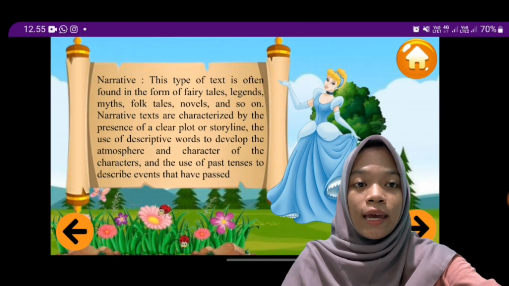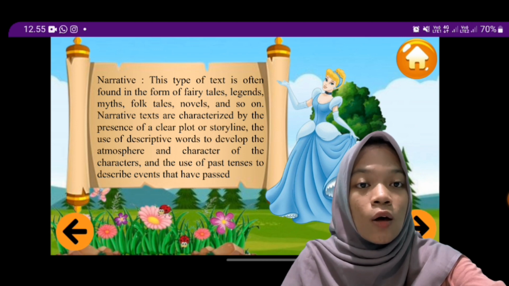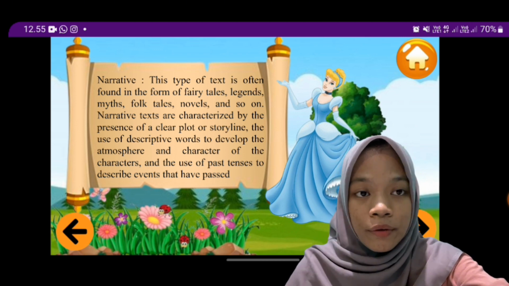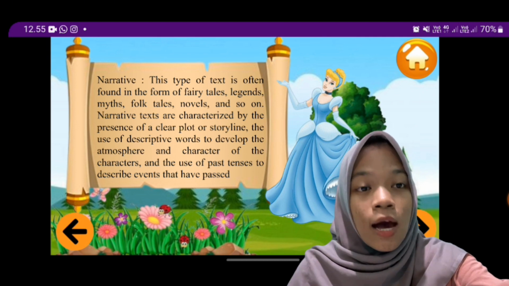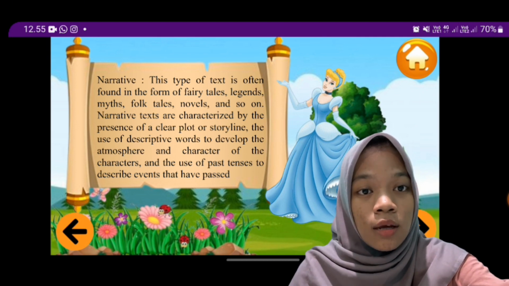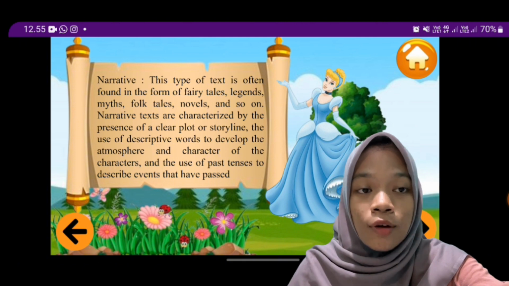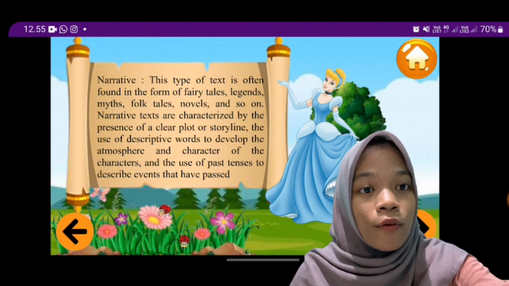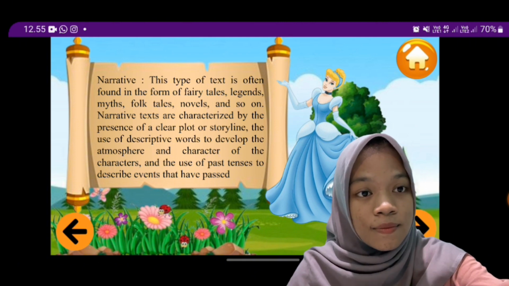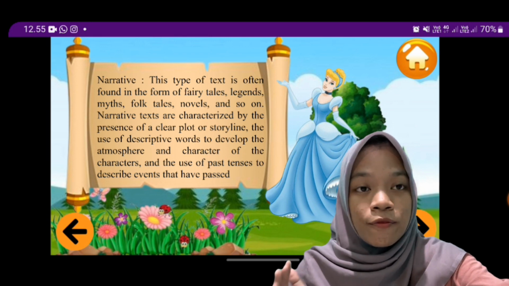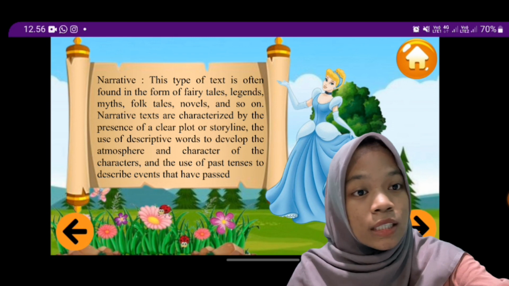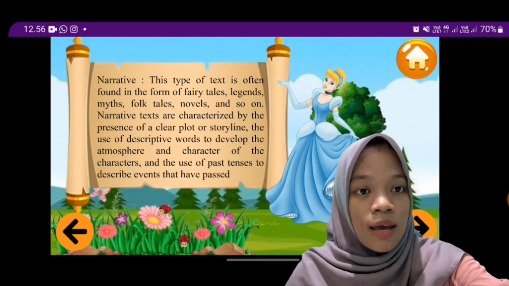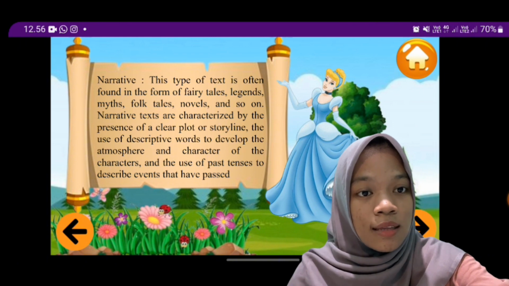Okay, narrative text. This type of text is often found in the form of fairy tales, legends, myths, folk tales, novels, and so on. Narrative texts are characterized by the presence of a clear plot or storyline, the use of descriptive words to develop the atmosphere and character of the characters, and the use of past tenses to describe events that have passed.